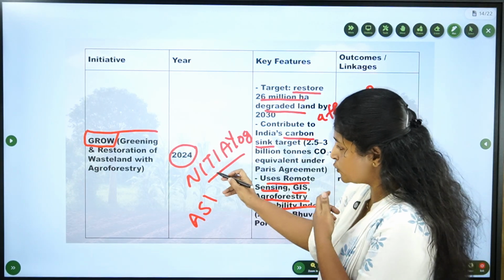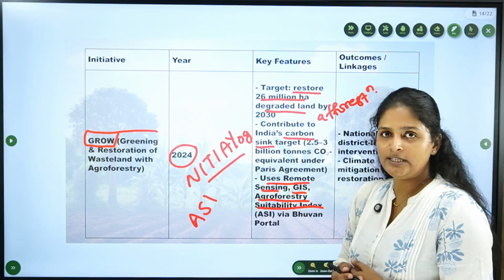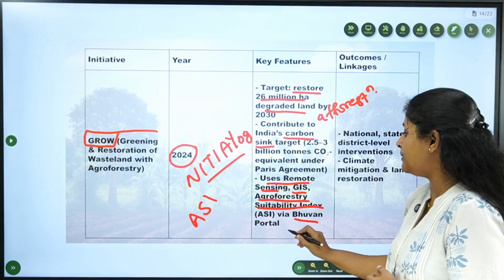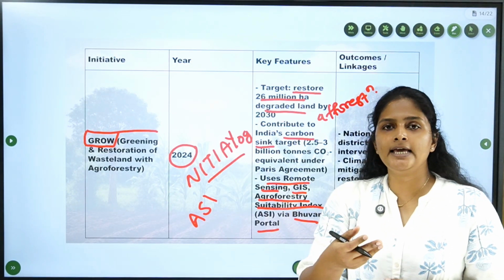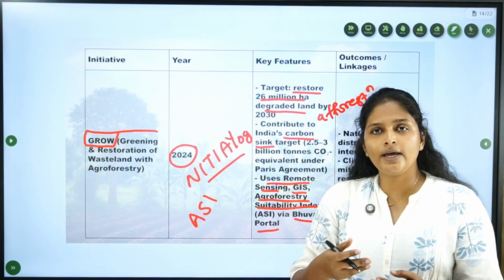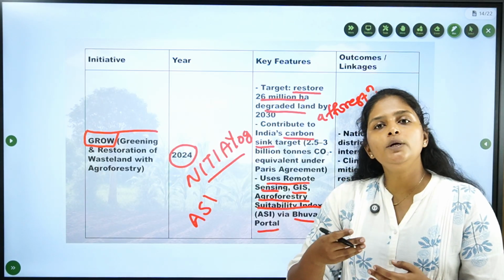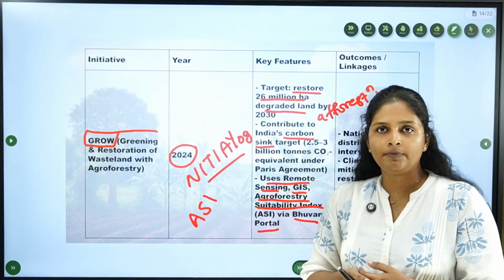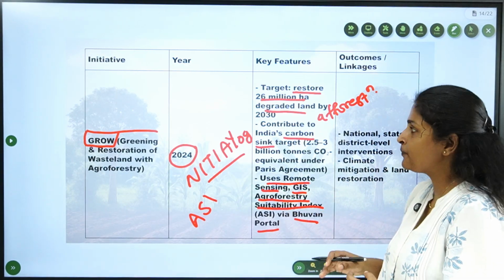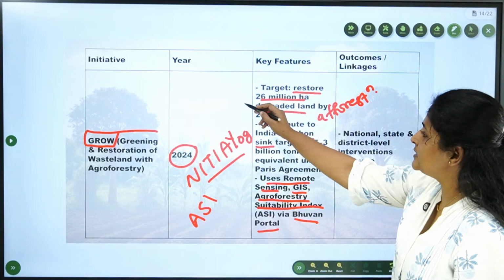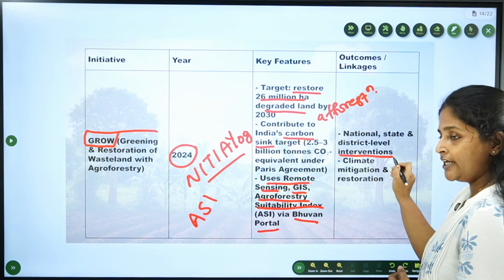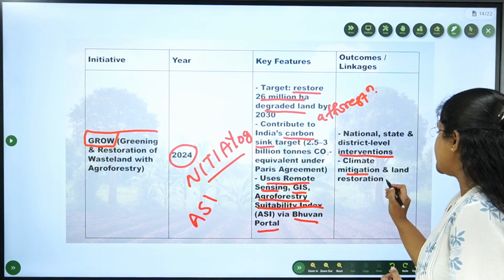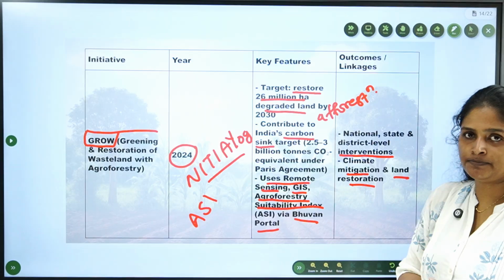This is also used by Niti Aayog in this GROW mission. And also the Bhuvan portal. Bhuvan portal is a geographical portal in which you can get real-time 2D and 3D images of the earth, like a surveillance. Using all these things, the GROW mission is acting as an intervention for climate mitigation and land restoration.